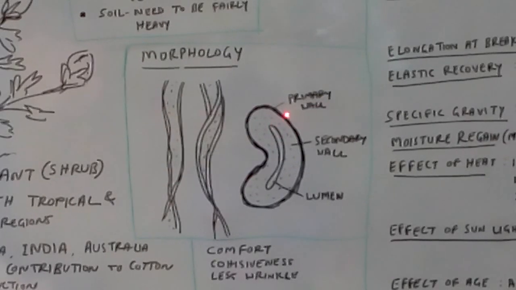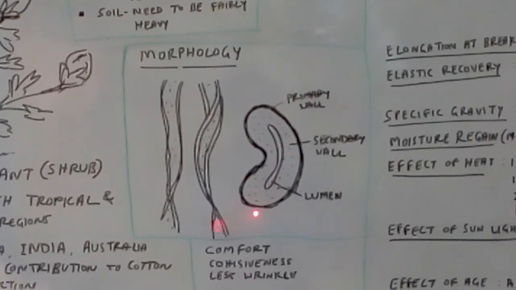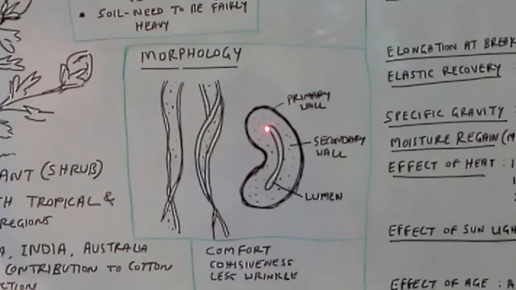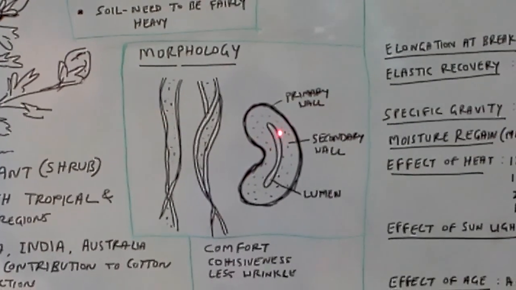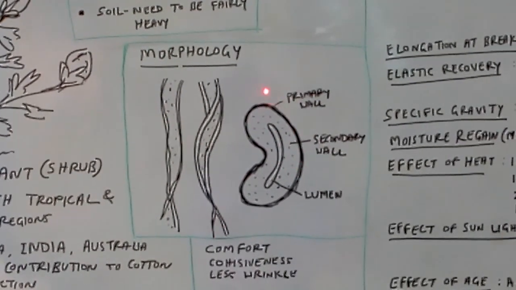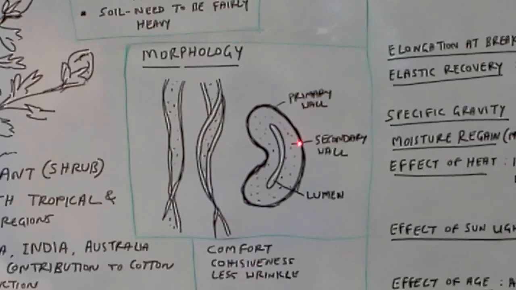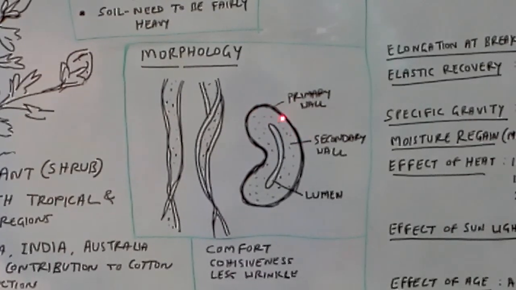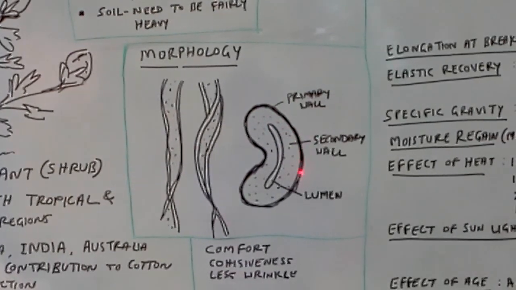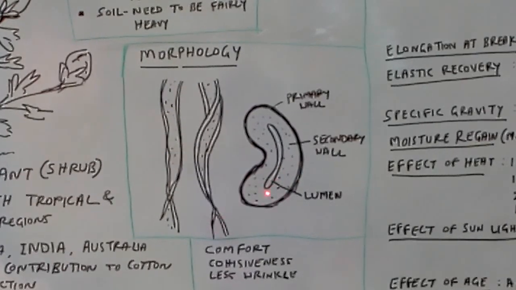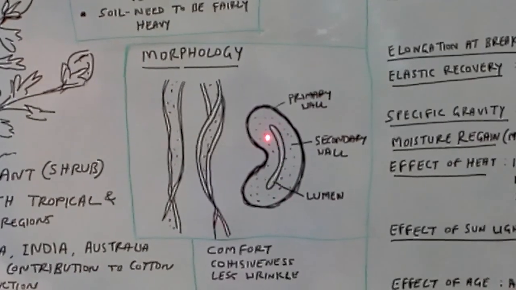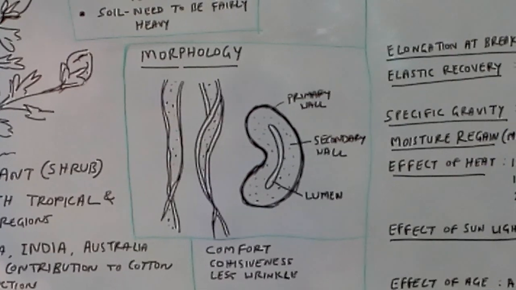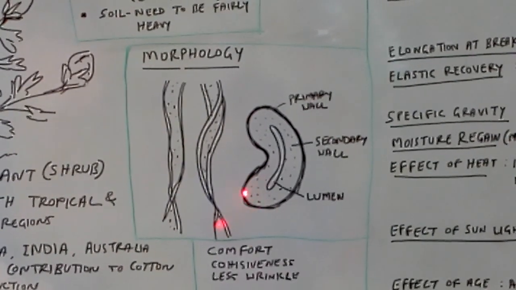In cross section, it looks like the shape of a kidney or a bean. The outer layer is called the primary wall, the inside thick one is called the secondary wall, and the core is called the lumen. It has this much simple structure.